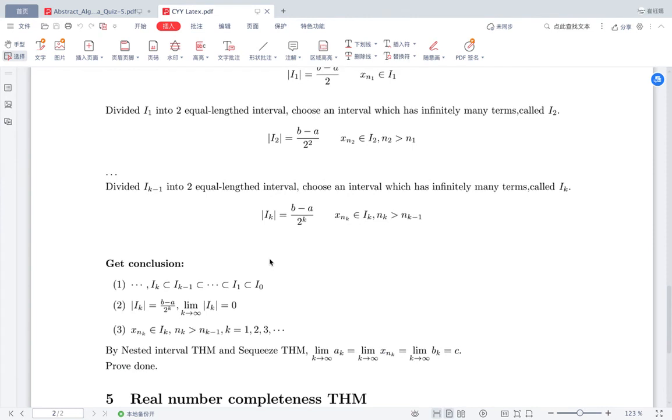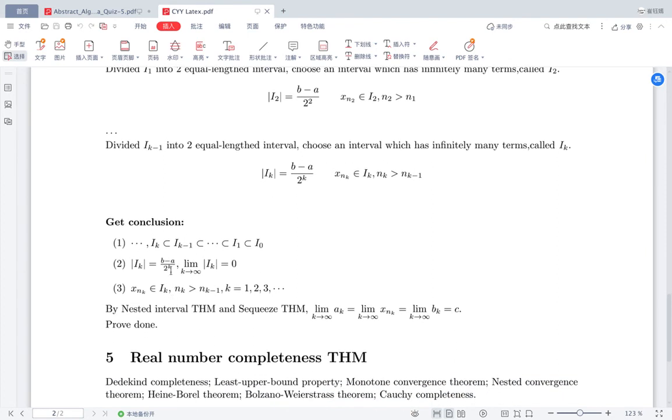This bounded sequence satisfies these three conditions. First, Ik is contained in Ik minus 1, and so on, until I0. The second is that when k goes to infinity, (b minus a) over 2 to the power of k goes to 0, so the limit of the length of Ik equals 0. The absolute value of Ik is the length of the interval.